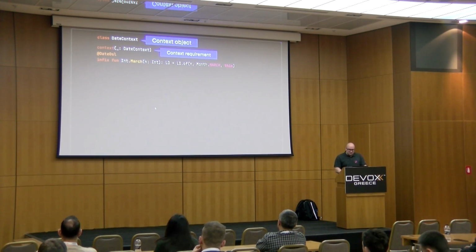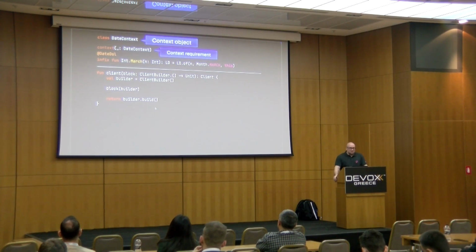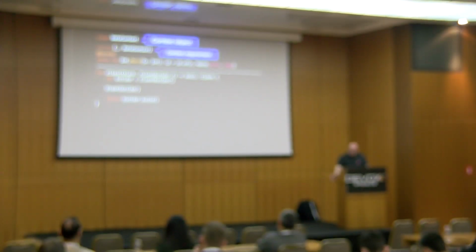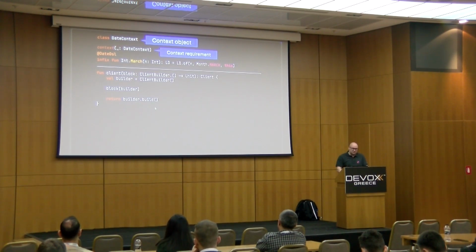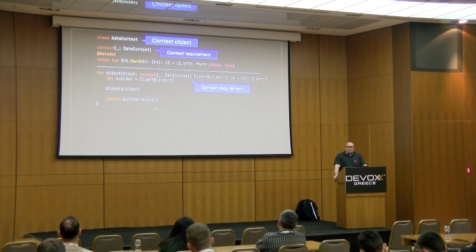And then our DSL function that was creating those instances of clients would look the same way, but the block of code that is used as a parameter would have another annotation, a context requirement, basically. So we say, in order to execute this block of code, this lambda, we need to run this lambda within the context of that context object.